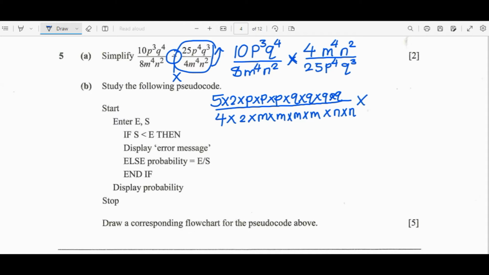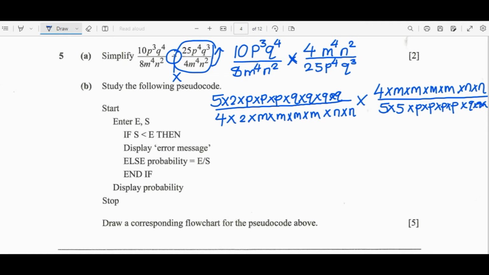We put our operator. Then here we're going to have 4 multiplied by m, another m up to 4, then times n times another n divided by 25, which is the same as 5 multiplied by 5, times p times p times p multiplied by p, times q times q times q.